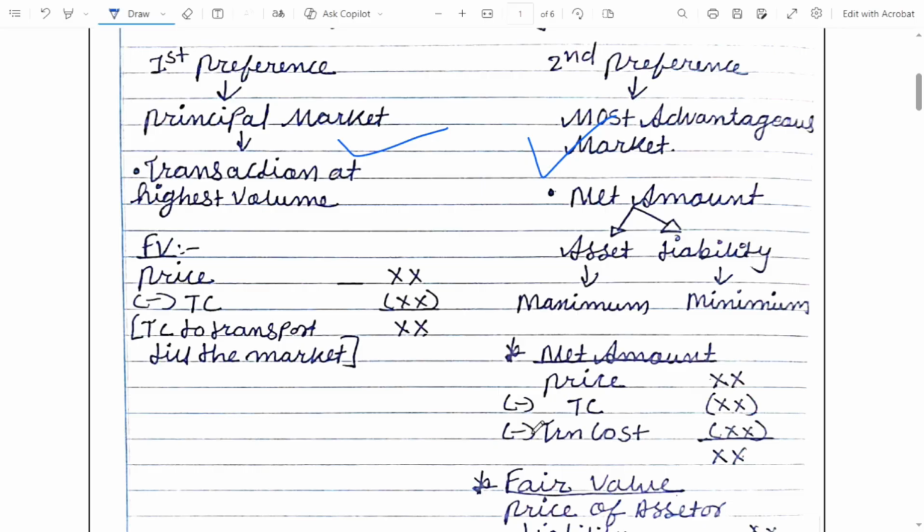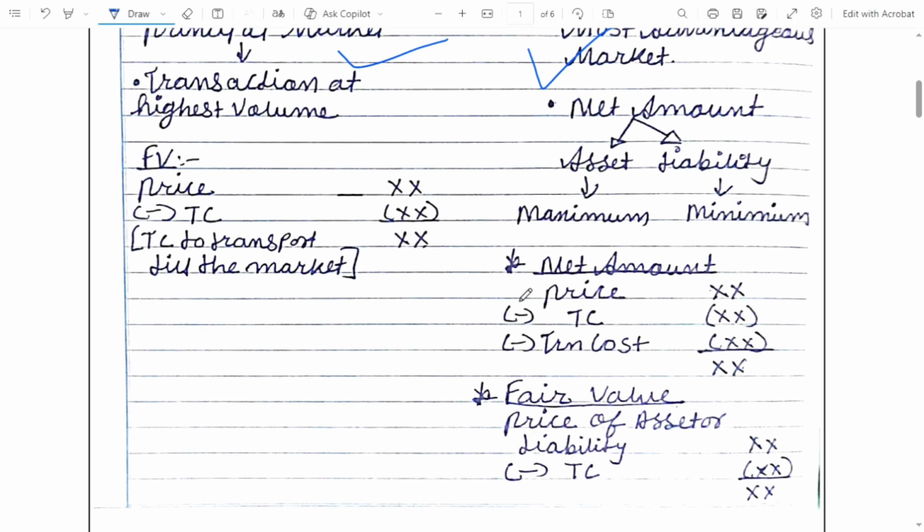Whatever cost we have to incur for getting that asset sold, all that cost we will reduce from the price, and then we'll derive a net amount, and then we'll compare between the markets, and then we will get a conclusion of maximum and minimum net amount, as the case may be. So by considering the net amount, we will determine fair value.